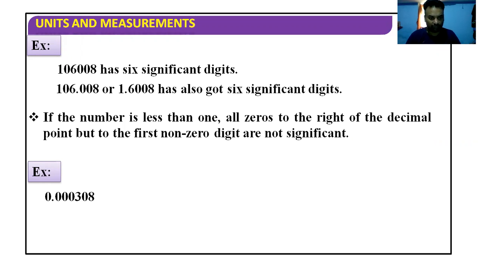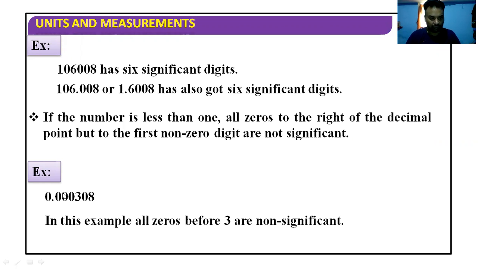In this example, we have 0.000306. The 0 on the left side before the decimal and the 0s after the decimal are non-significant. They are non-significant.